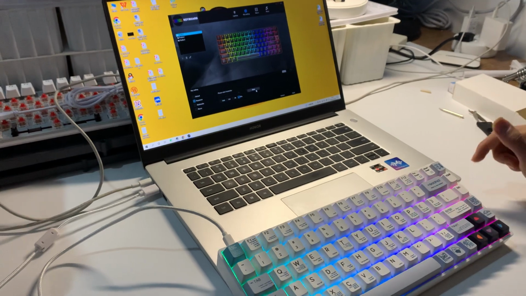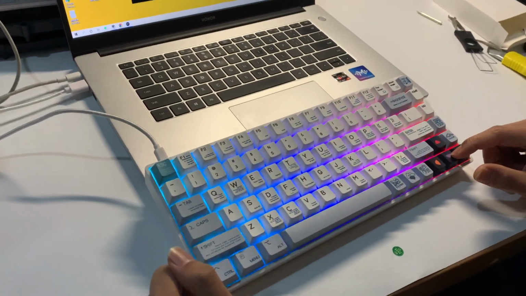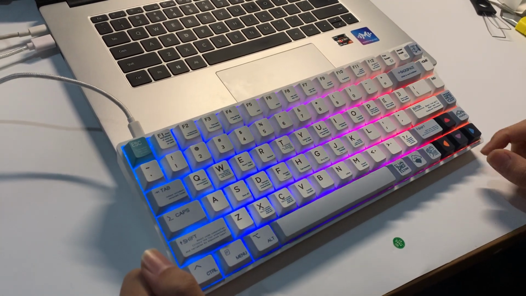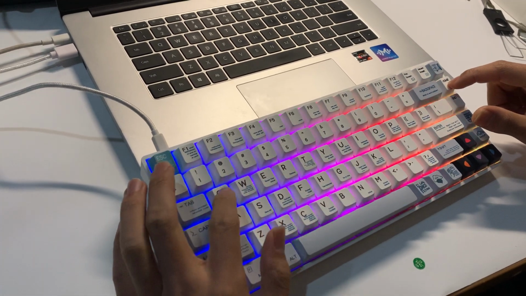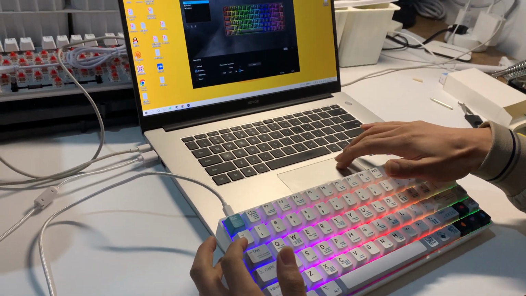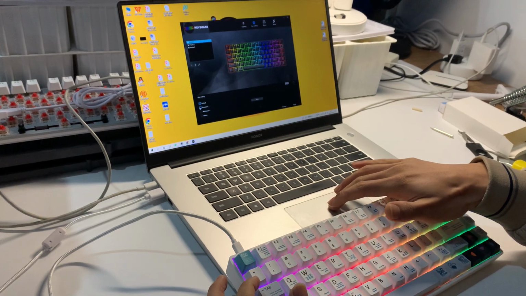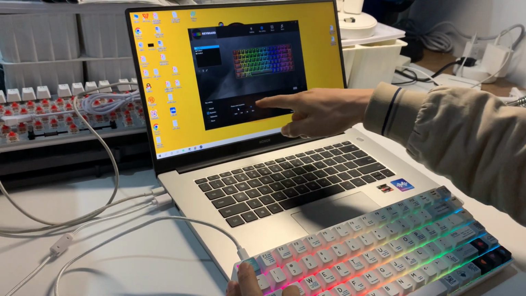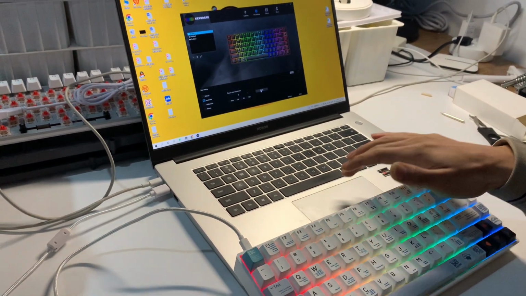Okay, if you want to set this Home key to the Q key, we just select this Home key, and we can select this and we press Q. Yeah, we save from here.